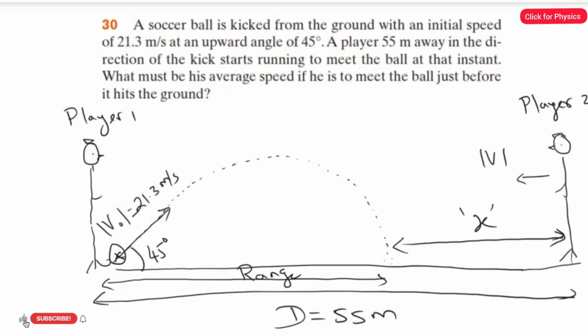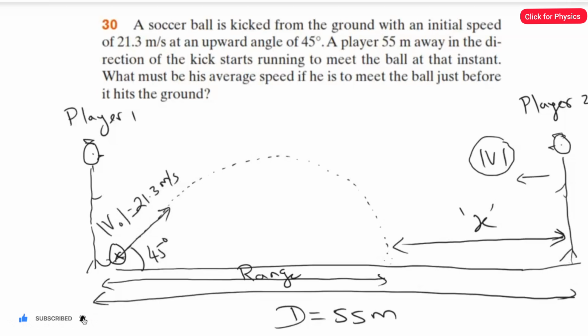To get the answer for the average speed, we have to find three pieces of information. The first is the range. The second is the distance the second player covers, that is, the value of x. And also we need the total time of flight.